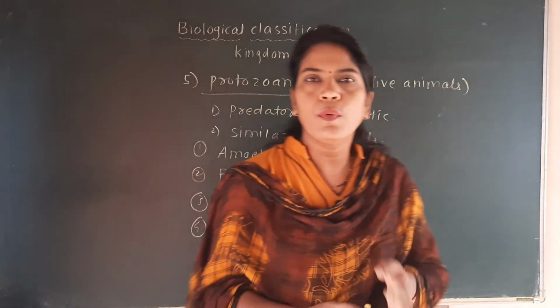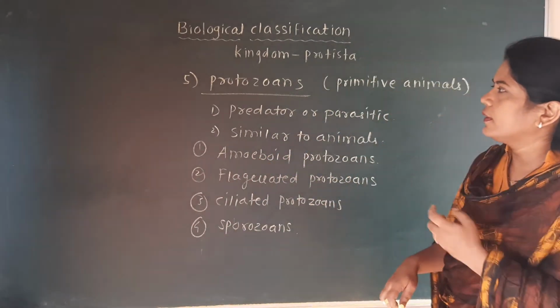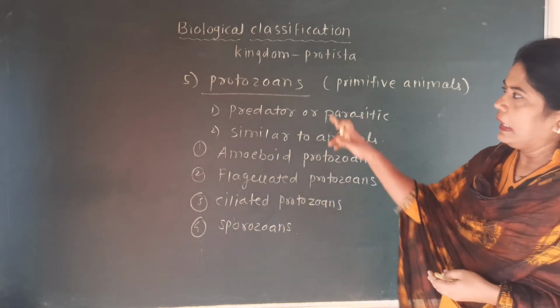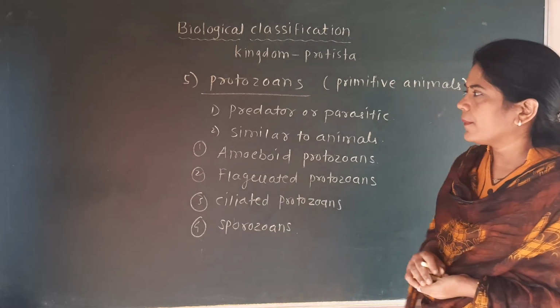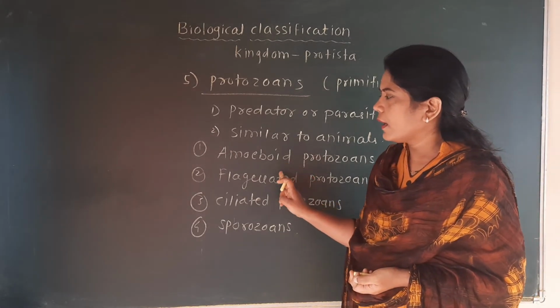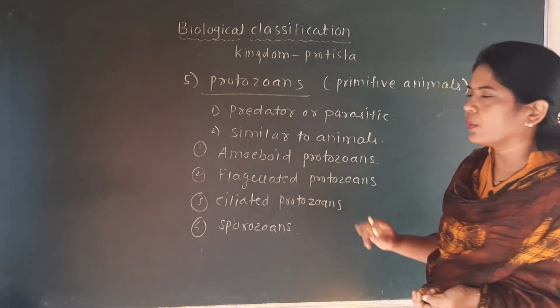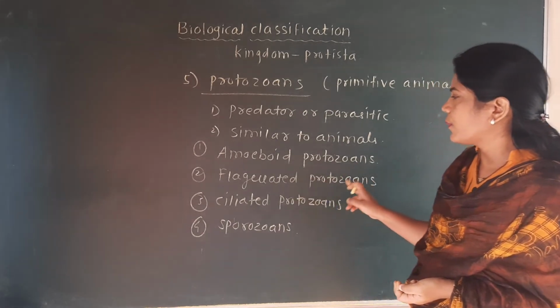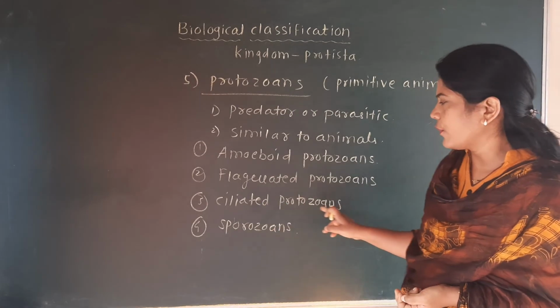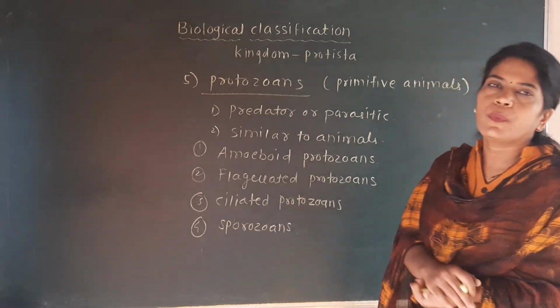Fourth group is the sporozoans. See here, last group is the protozoans. There are again four groups: amoeboid protozoans, flagellated protozoans, ciliated protozoans, and the sporozoans.